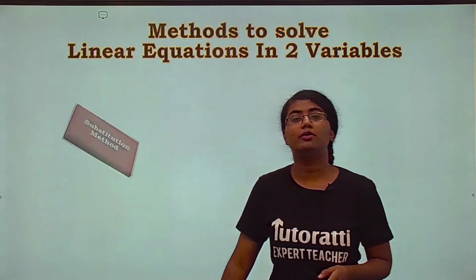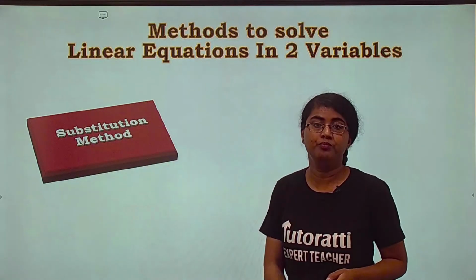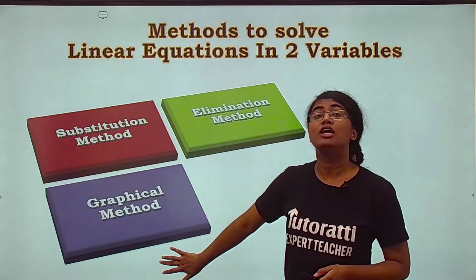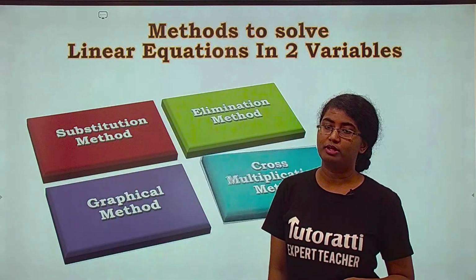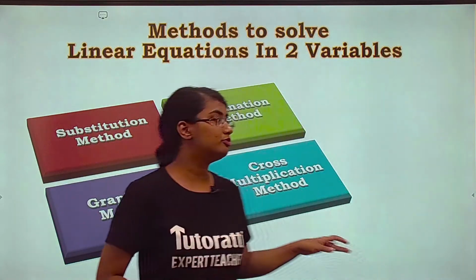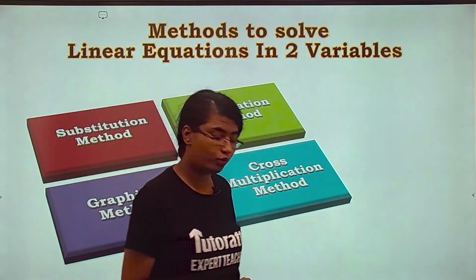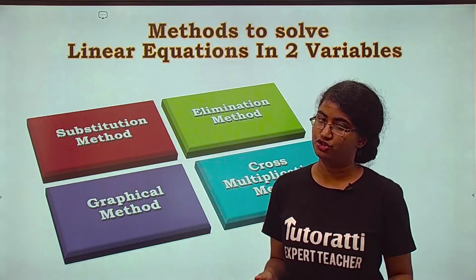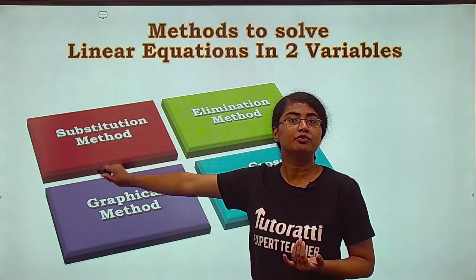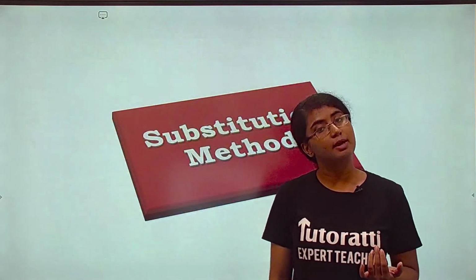The first method, substitution. The second method, elimination. The third method, graphical, and the fourth method is cross multiplication method. Okay, so these are the 4 methods that will be going over in the course of this lecture. So now without further ado, let's start with the first one, okay, which is substitution method.